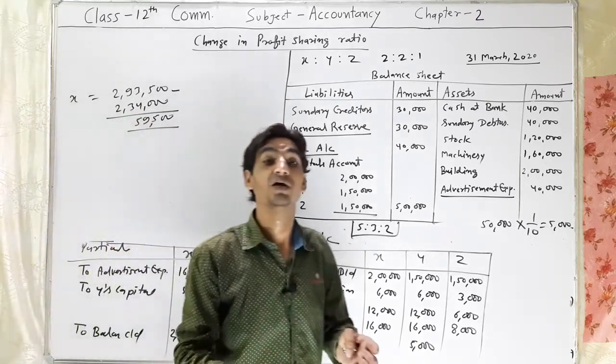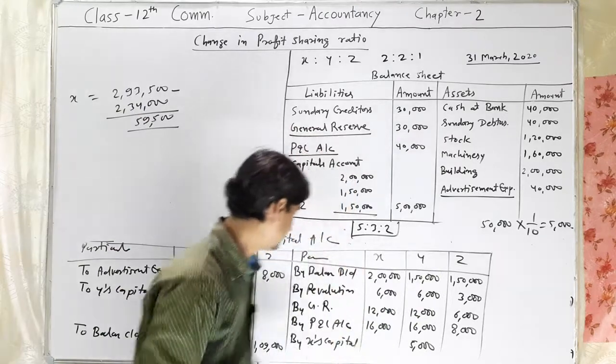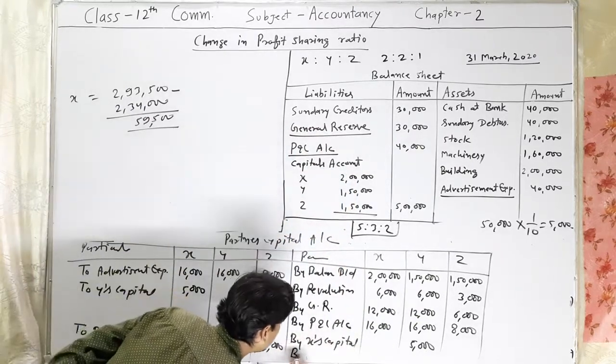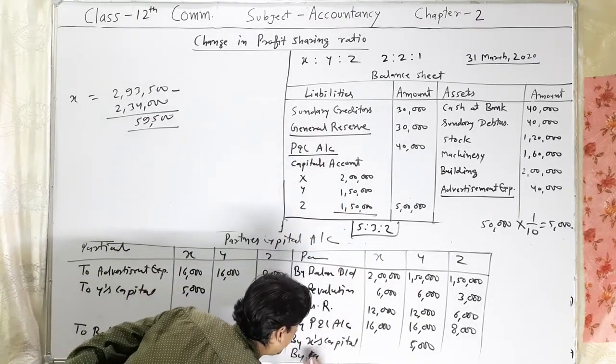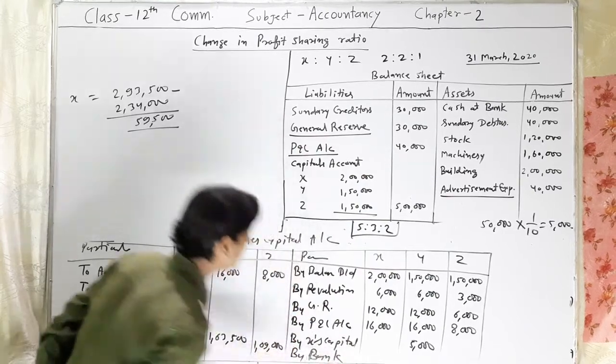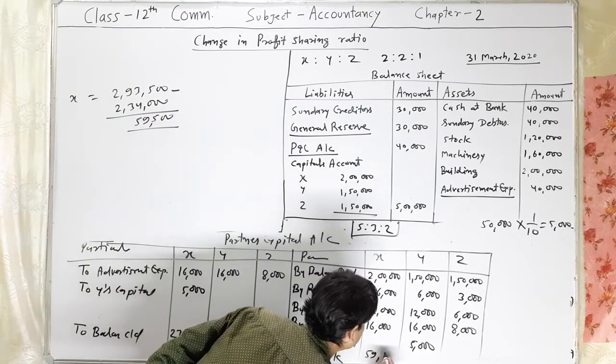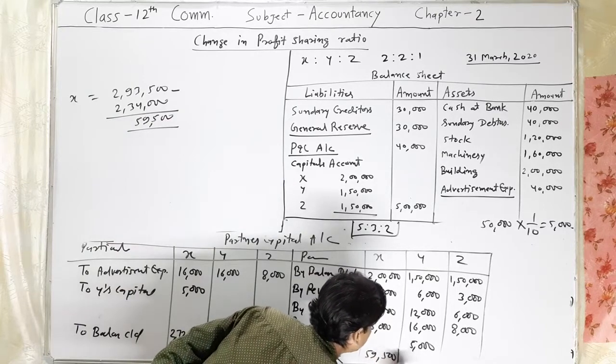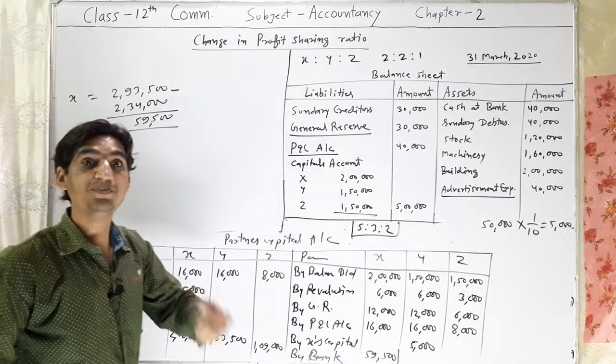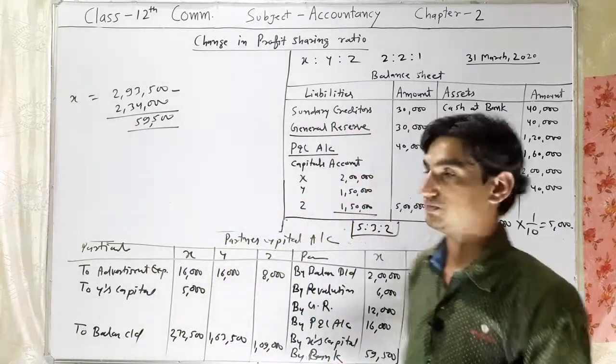So 59,500 will be brought by X. It will be recorded on the credit side by bank. He will bring rupees 59,500. That is the capital brought by X.